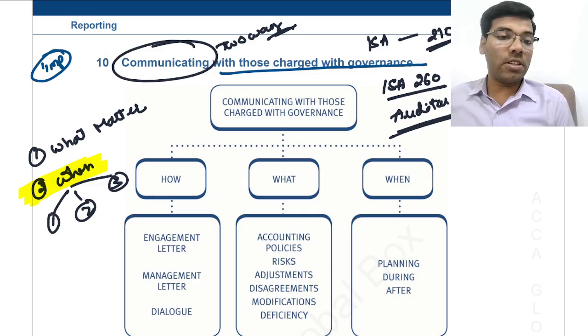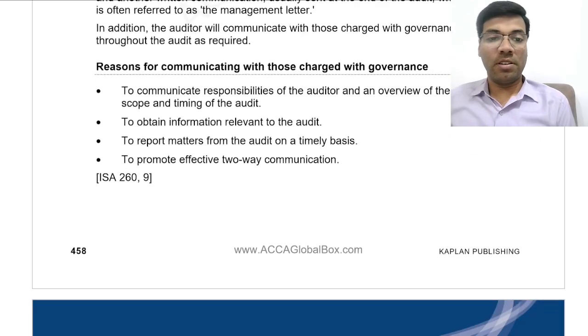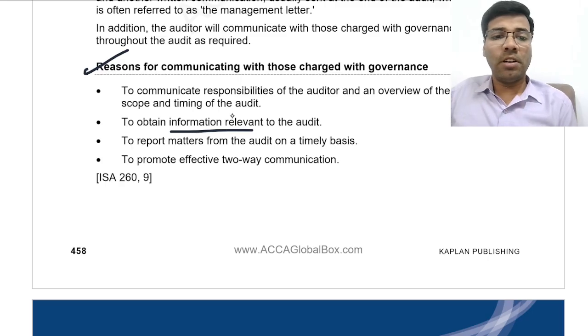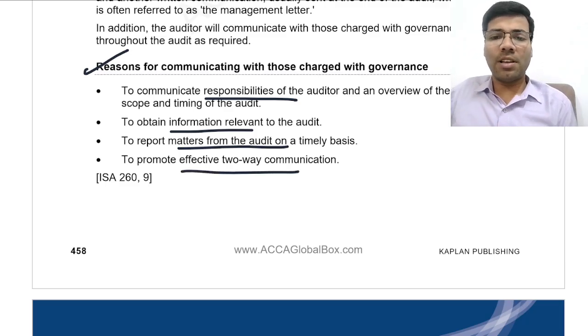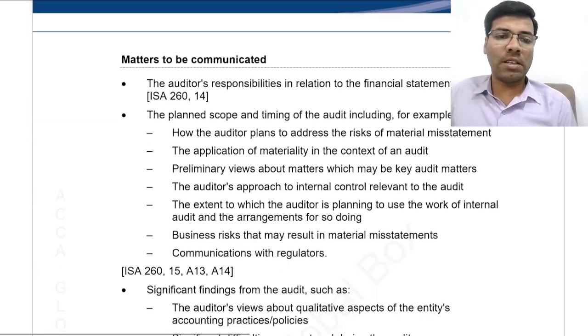Next, so this is the first area that is to be remembered, and the second area is what matters need to be reported by the auditor to the management. Okay. Next, see, the reasons for communication have been given. We have already discussed that the auditor needs to obtain information from the management, communicate about his responsibilities, report the matters from the audit on a timely basis to the management, and promote two-way communication. This ISA 260 has been established. You just give this one time reading, okay, not that important from the exam point of view.